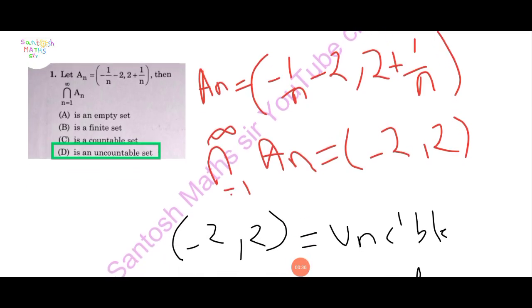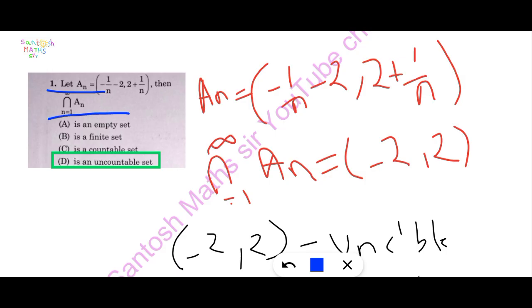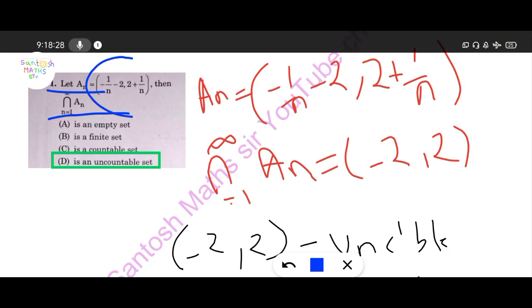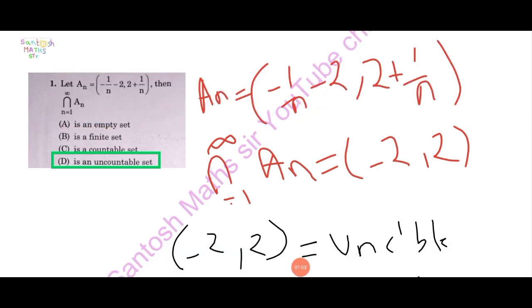First question. Here it is given: let An equal to (-1/n - 2, 2 + 1/n), where n runs from 1 to infinity. Then find the intersection of An. Here, An is the interval from minus 1 by n minus 2 to 2 plus 1 by n. Find its intersection.